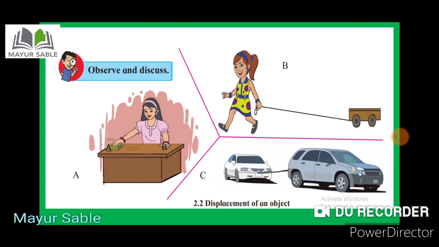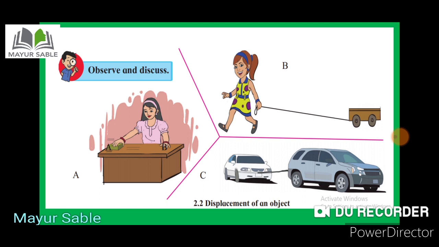There is a picture in front of you, pictures A, B and C. Picture A is Meenakshi pushing the wooden block along the surface of the table. The next picture is of a child pulling a car with the help of a string. And picture C is of a car pulling another car. It is a large vehicle towing a small vehicle.